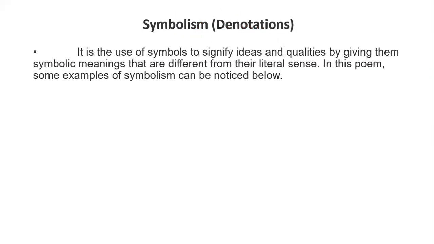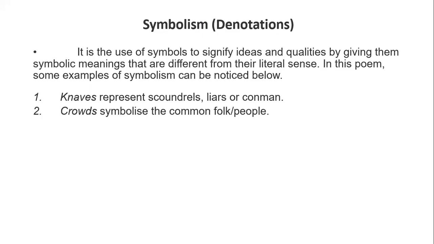Then symbolism. It is the use of symbols to signify ideas and qualities by giving them symbolic meanings that are different from their literal sense. In this poem, some examples of symbolism can be noticed. Knaves represent scoundrels, liars, or conmen.